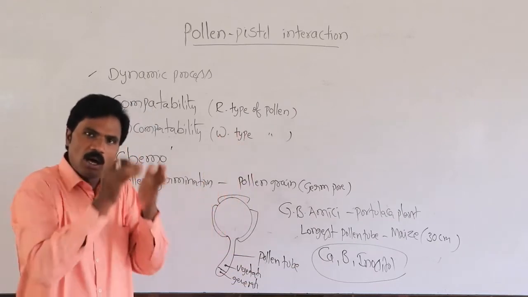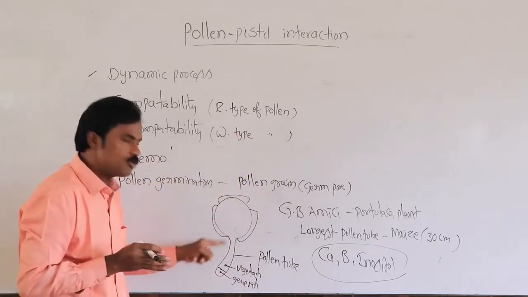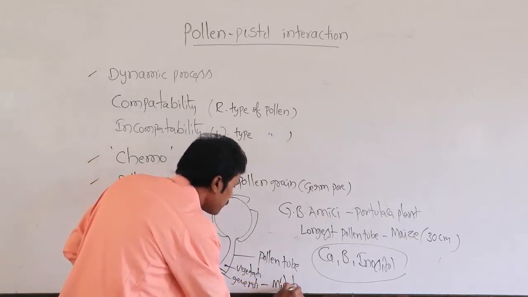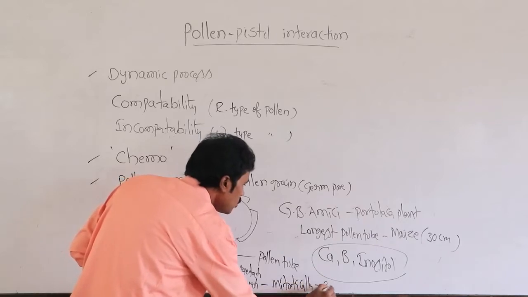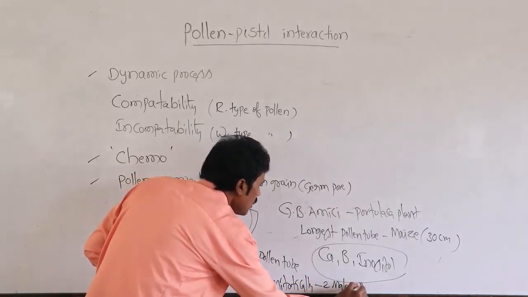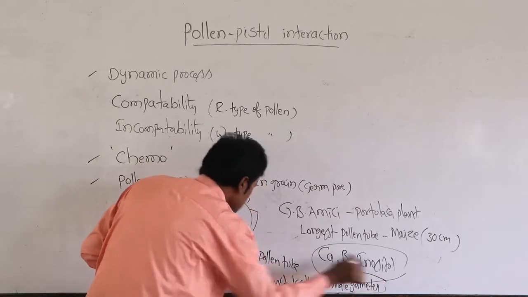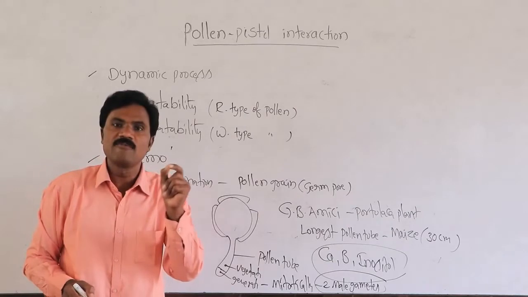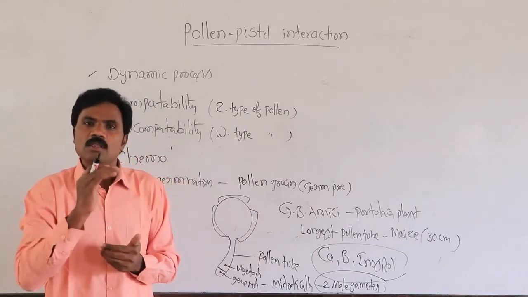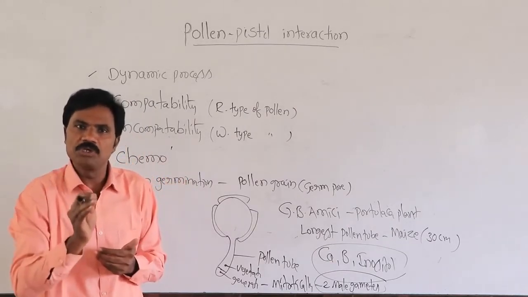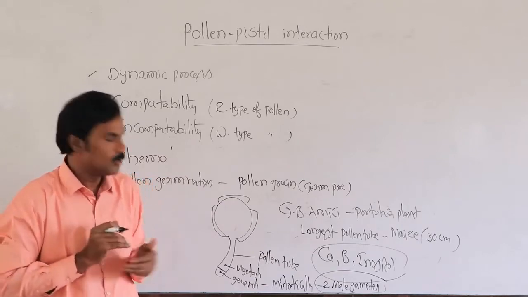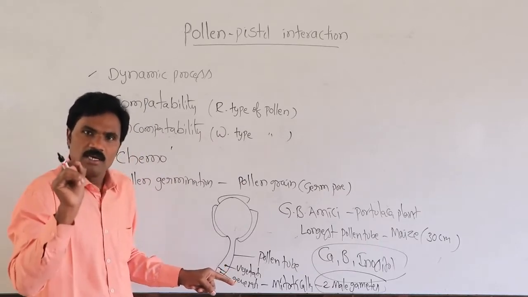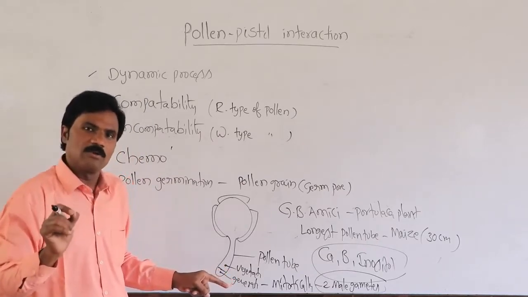While moving along with the pollen tube, normally at the 2-cell stage, the generative cell divides mitotically to form 2 male gametes. That is very important. Which type of cell divides mitotically and then forms the 2 male gametes? They give options like generative, vegetative, both generative and vegetative. Your answer will be the generative cell. Its nucleus divides by equal mitotic division, and then it forms the two male gametes.